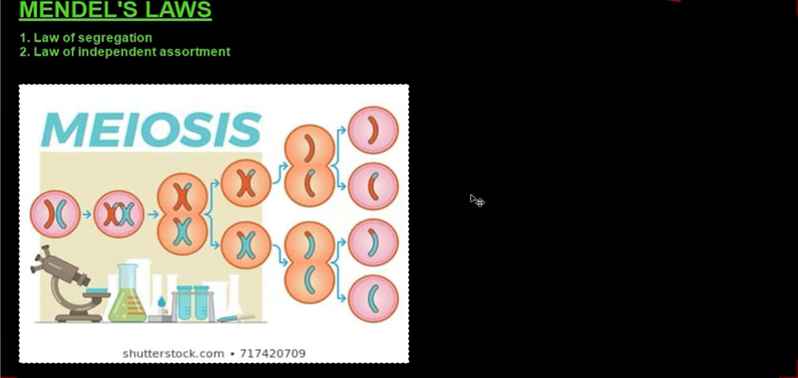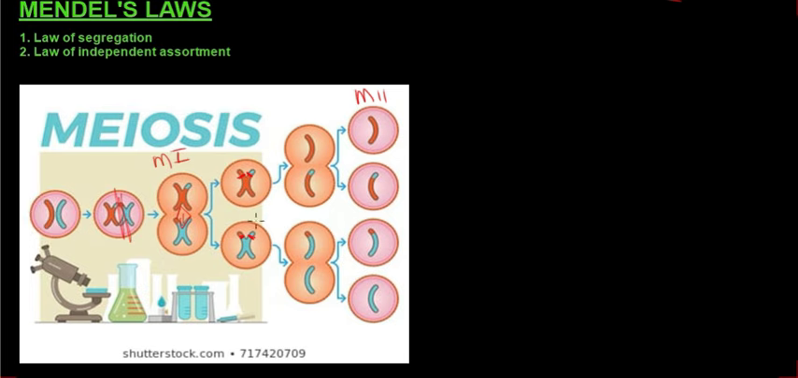Now, if we look at meiosis, this would be meiosis 1 and this would be meiosis 2. At the end of meiosis 1, you would have had homologous chromosomes separating. So these guys were homologous chromosomes. Then they separated. One went to the one pole and one went to the other pole. Now on each of these chromosomes would be an allele.